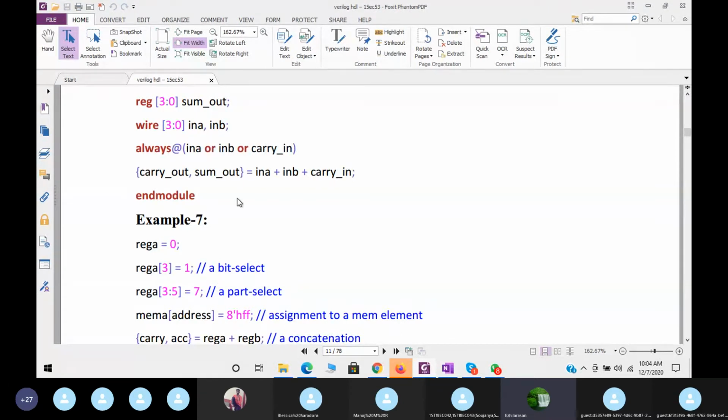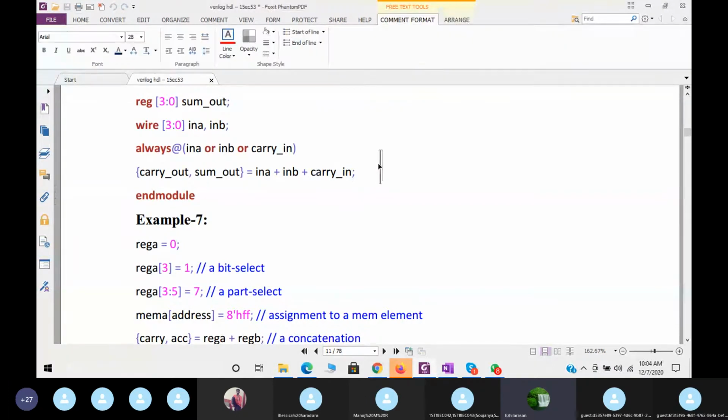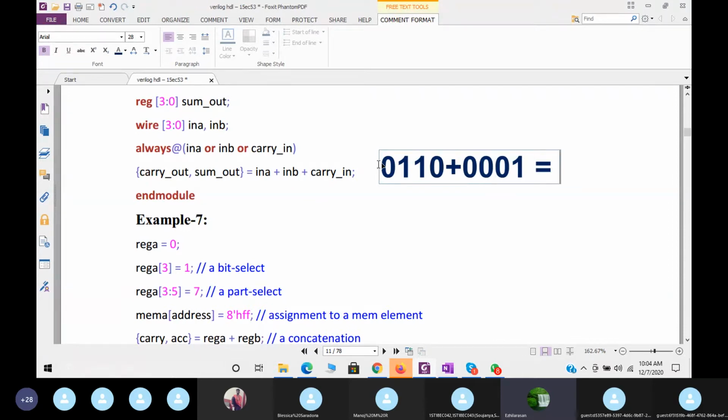Now you can see here, we need to produce the outputs, carry out and sum out. When I go to add, I make it like this: 4-bit, when I add. So what will happen normally, if the carry is not overflowing, the sum out will be 4-bit. But if the carry is overflowing, let's say for example, I'll say here, this plus 0, 0, 1. So now what will I get here? I will get the value 0, 1, 1, 1.